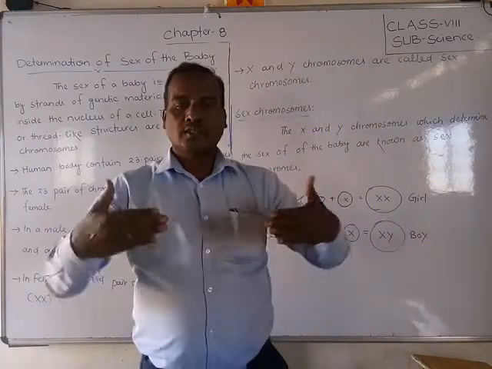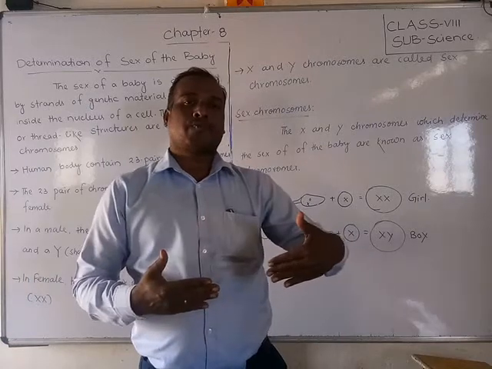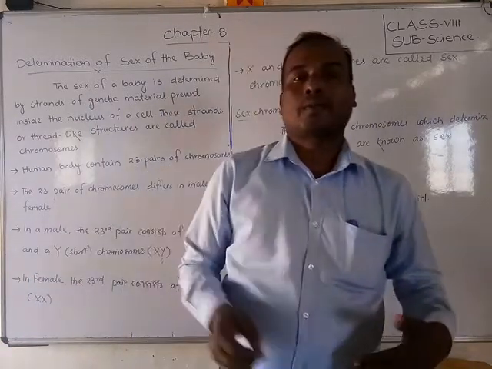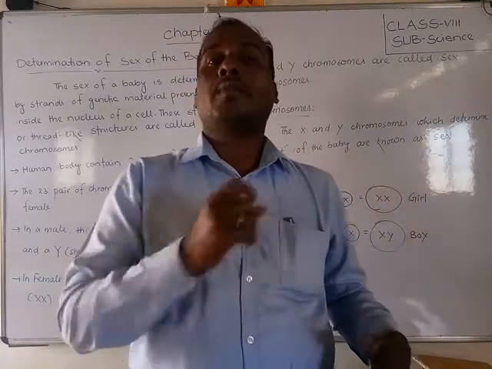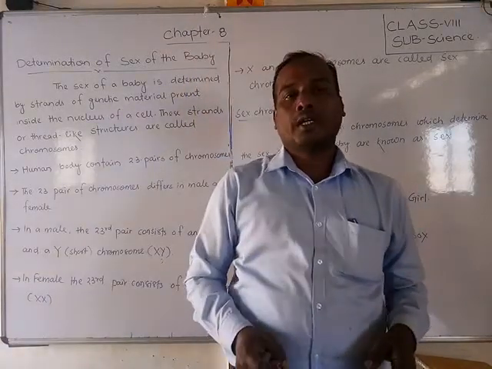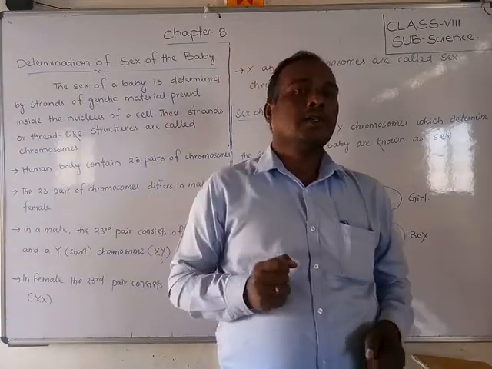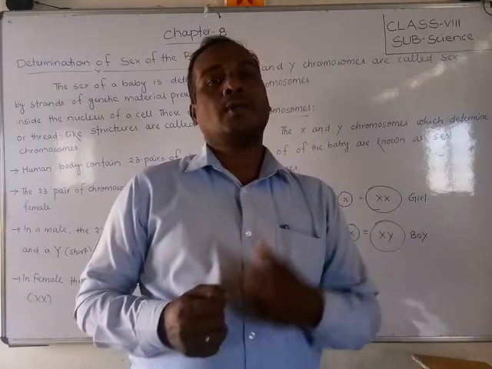So when the zygote forms, the sperm carries 23 single chromosomes from the father, and 23 come from the mother.